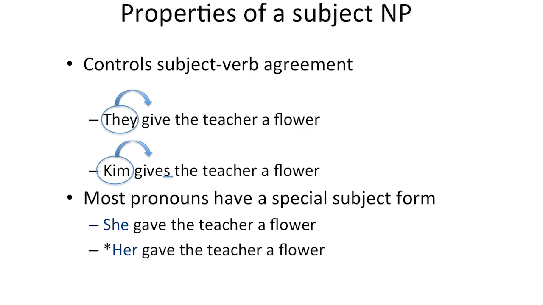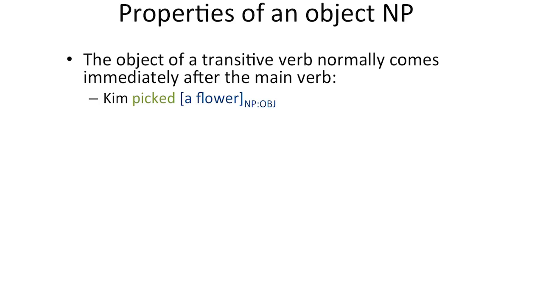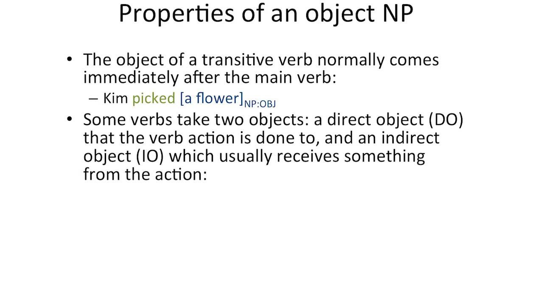Next, we'll look at object noun phrases. The object of a transitive verb normally comes immediately after the main verb, as in Kim picked a flower, where a flower is the object noun phrase. There are some verbs that take two objects, a direct object that the verb action is done to, and an indirect object which normally receives something from the action, as in the teacher gave him a book, where a book is the direct object, it's the thing being given. Him is the indirect object, he's the one who ends up with a book after the action has taken place.